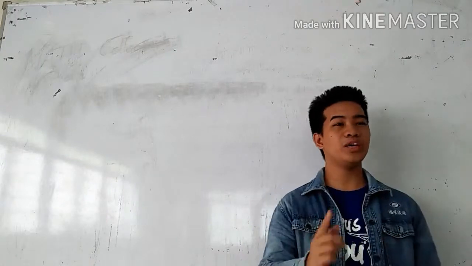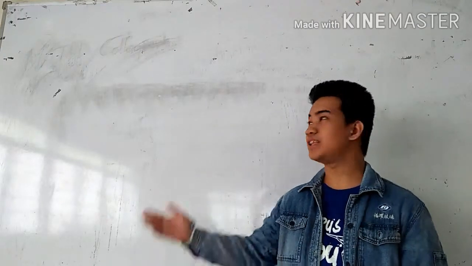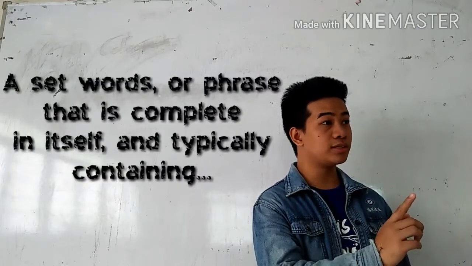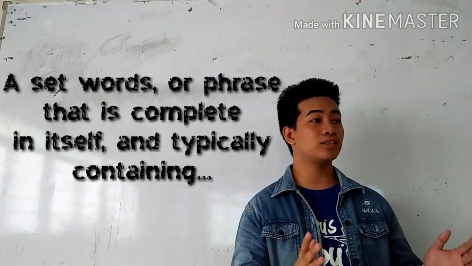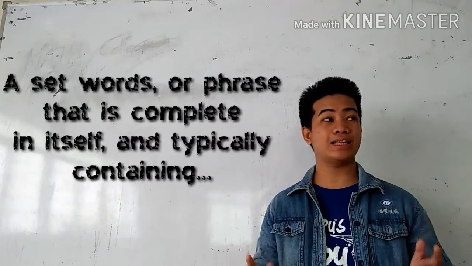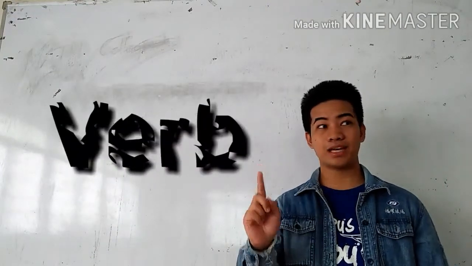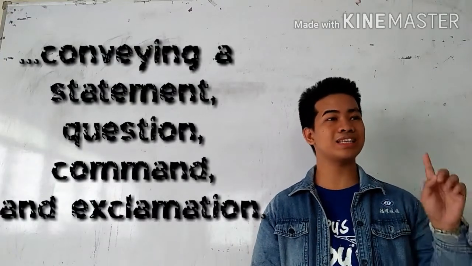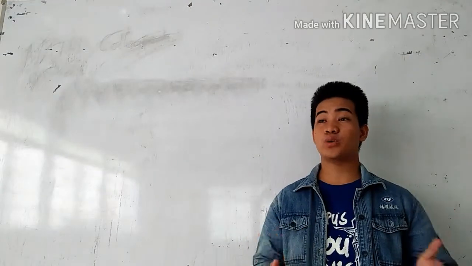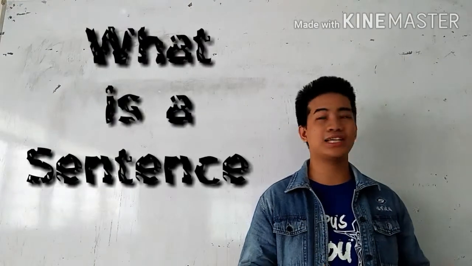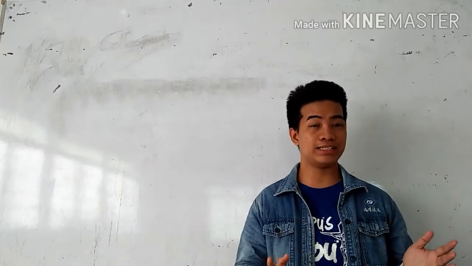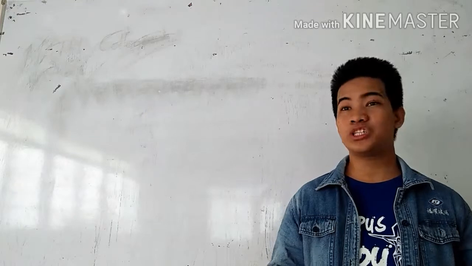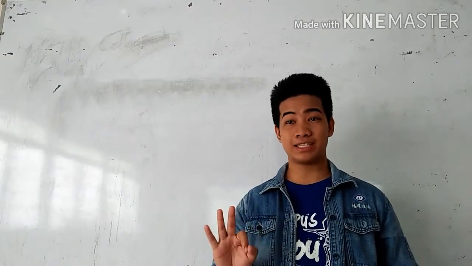With that note, we have here the definition coming from the online dictionary, wherein they define a sentence not just as a set of words, but also as a phrase that is complete in itself, typically containing a subject, a verb, and an object, conveying a statement, question, command, or exclamation. So after having a quick recap on what a sentence is, let us now move on to our main agenda for today's discussion, which is the three general types of sentences.